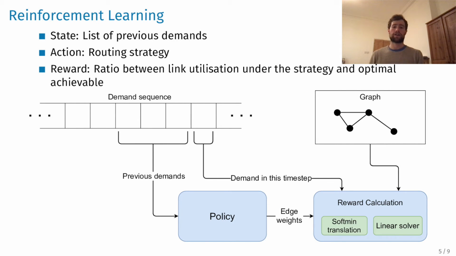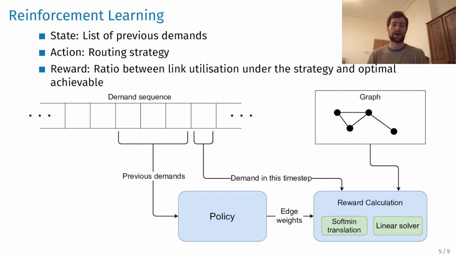Now, let's take a look at the structure of the learning environment. So how the problem works is that the agent is given a state, which is a traffic history, and its task is to produce a good routing for the next time step. Then a reward for the agent is calculated by comparing its routing to the optimal achievable routing, which we calculate using a linear solver.